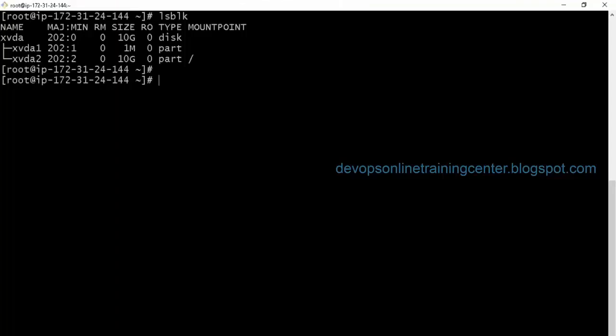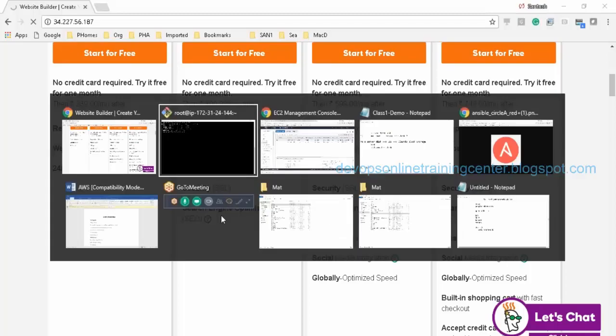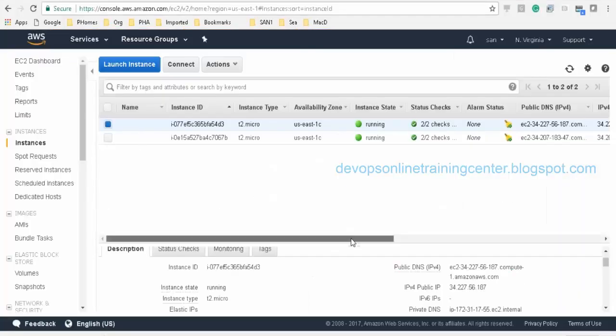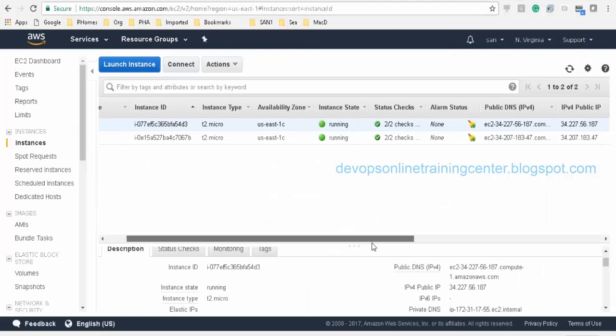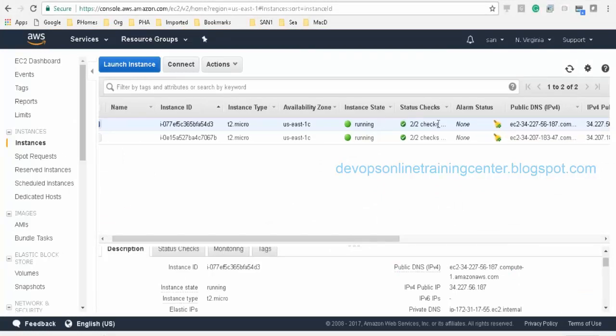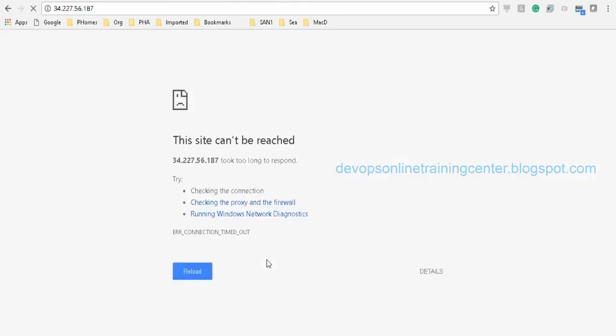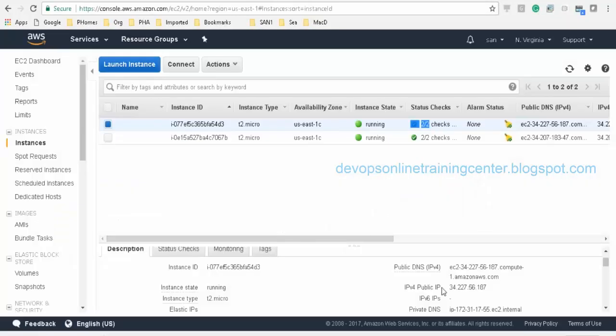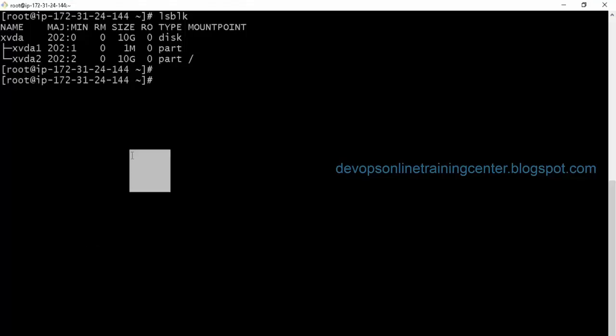I think it is still in an initializing state. No, this is fine, right? Running. Maybe the command which you have given is not correct. Okay, let us see by logging into that, if HTTPD is installed and Apache is running.